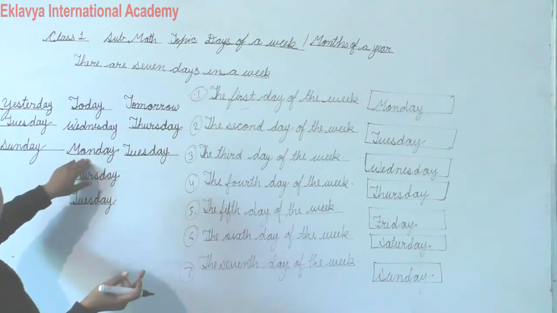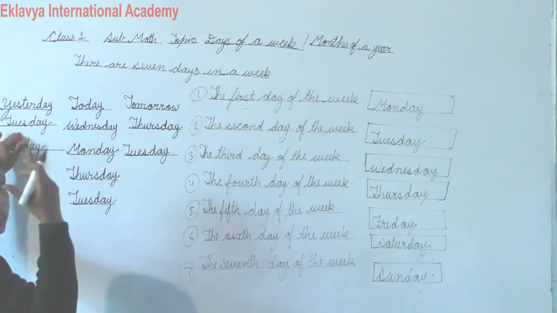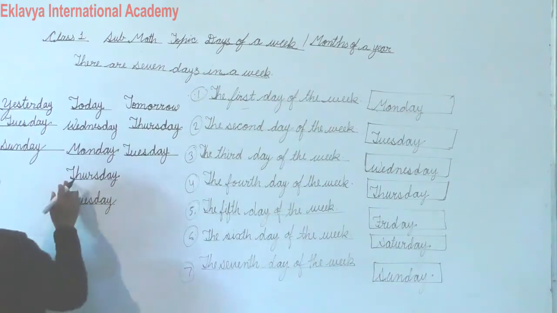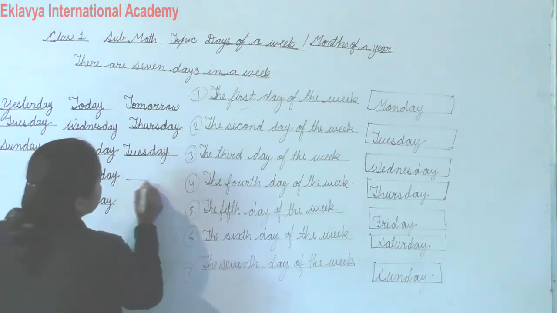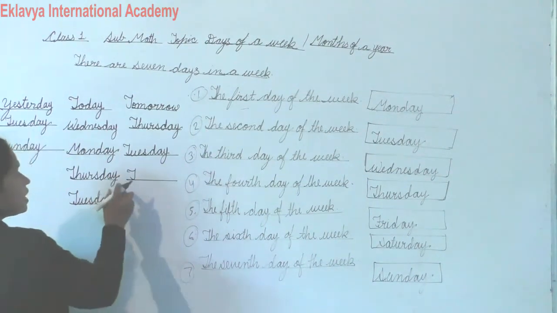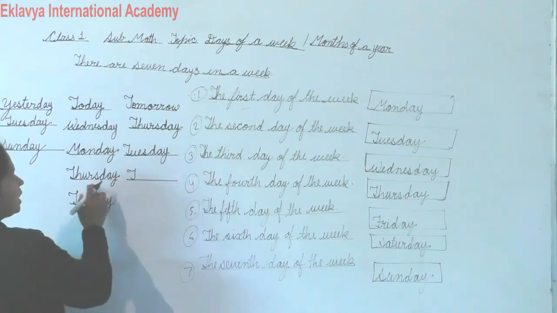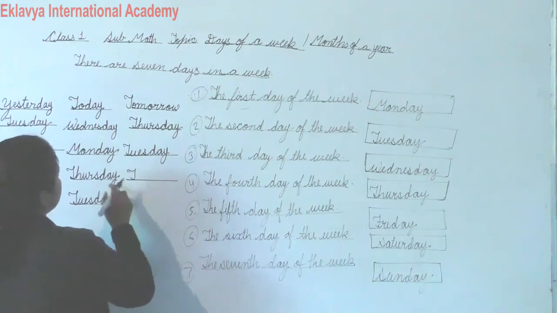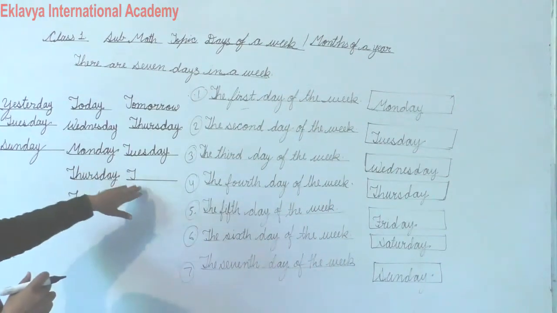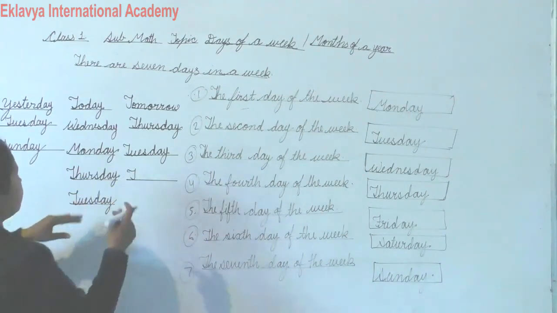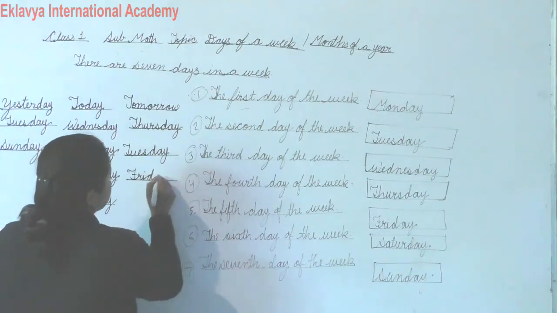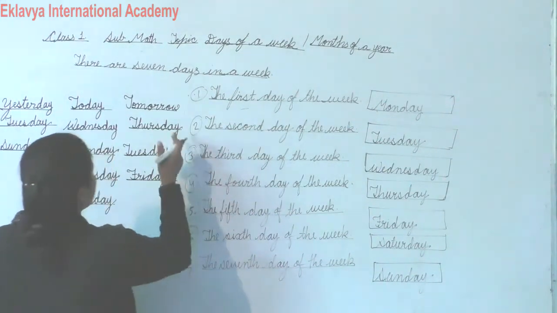And today is Monday and yesterday is Sunday. Okay. And today is Thursday, so tomorrow is Friday. So Thursday, and the day after is Friday, means tomorrow.